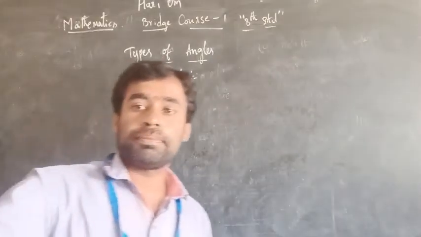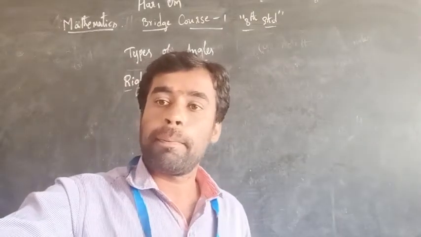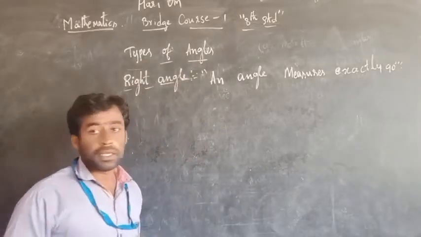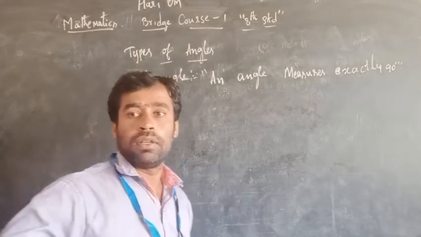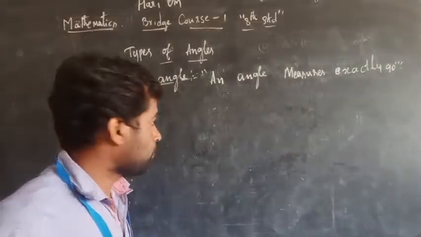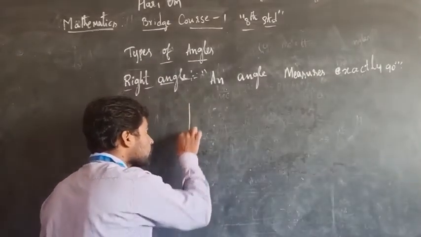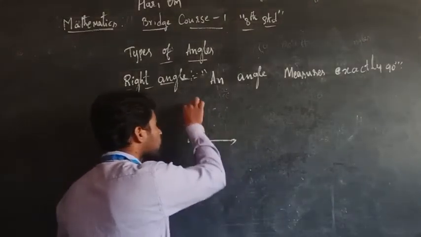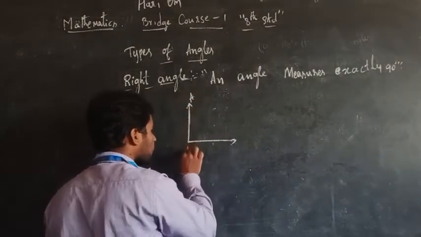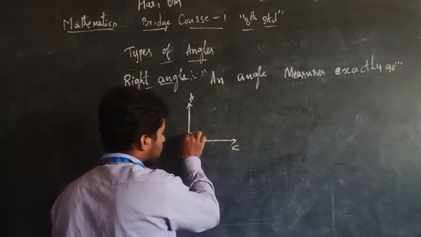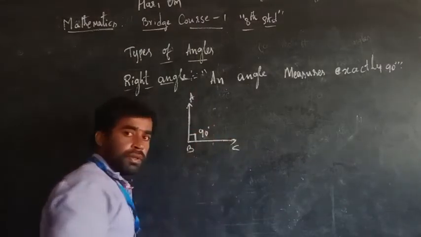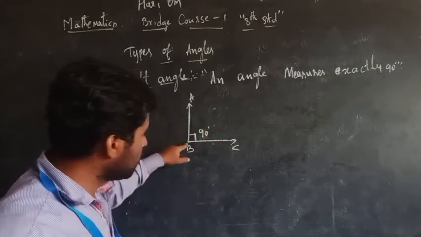So here an angle measures exactly 90 degree. Hence it is a right angle. Now I'll give an example. Here we are observing this angle ABC.